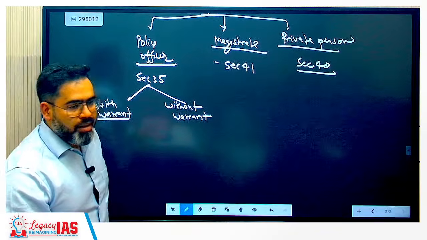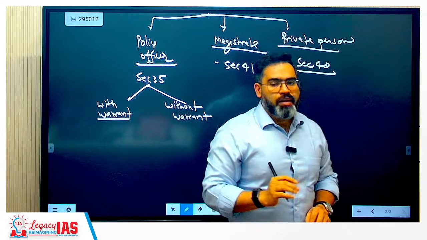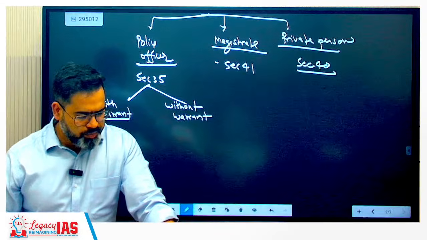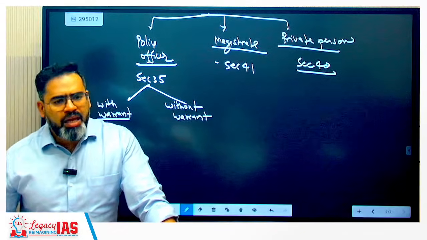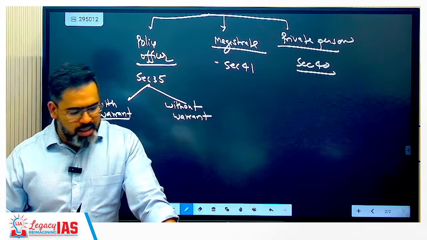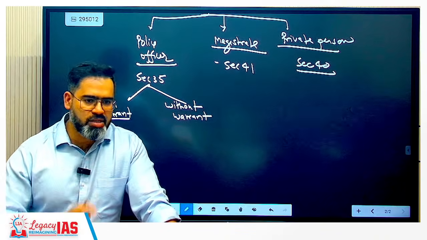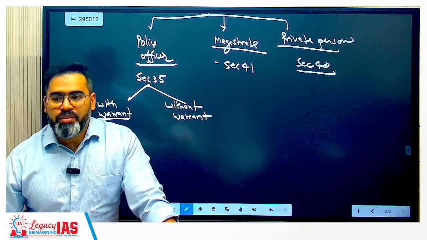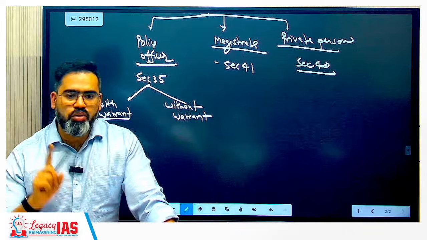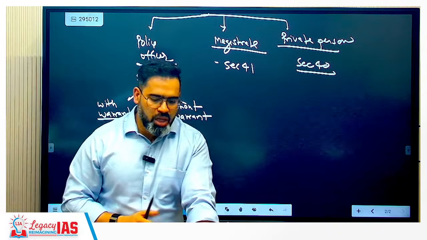For example, under this BNSS, a new safeguard has been added that earlier was not there. Earlier, suppose any infirm person is there, age is more than 60 years, and he is accused of an offense punishable with less than 3 years only, then police cannot make any arrest without permission of the deputy SP. At least you have to take permission of the deputy SP. This new addition has been added, so you can write a new safeguard.